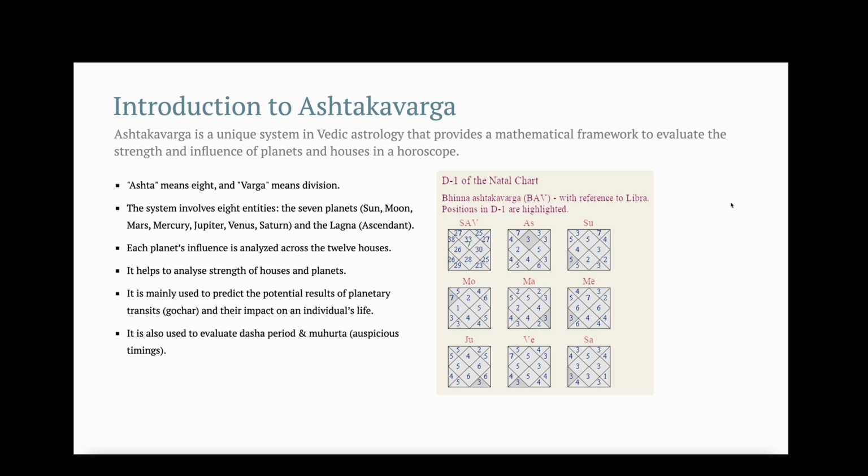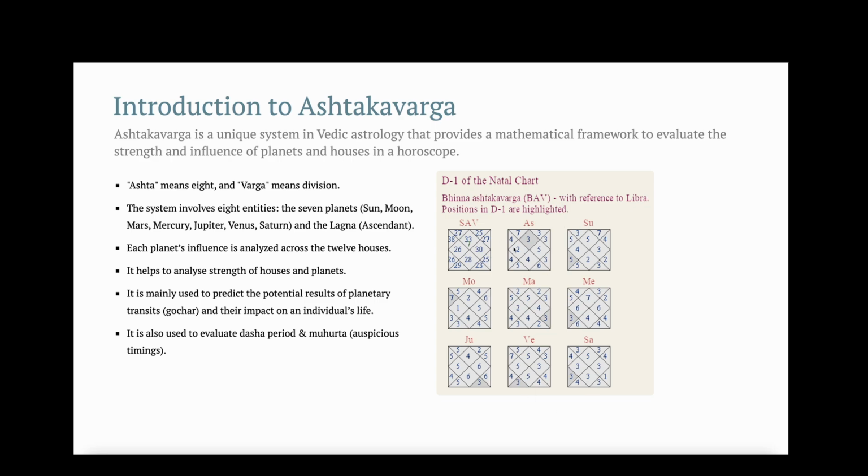Each planet's influence is analyzed across the 12 houses. It helps to analyze the strength of houses and planets. It is mainly used to predict the potential results of planetary transits, also called Gochar, and their impact on an individual's life. It is also used to evaluate Dasha periods and Muhurta, also called auspicious timings.